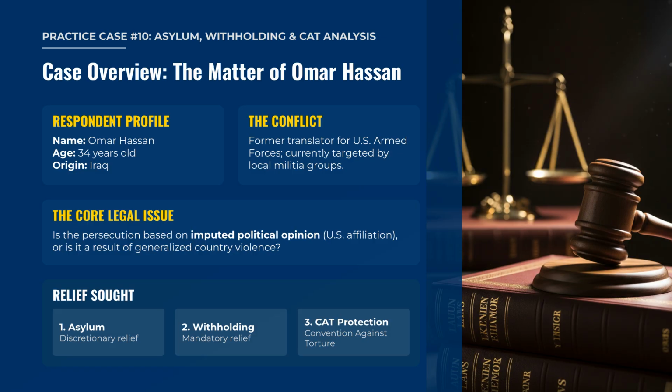Omar, a 34-year-old former translator from Iraq, is currently targeted by local militia. The core legal issue is whether his persecution is based on imputed political opinion or is merely a result of generalized country violence. Omar is seeking asylum, withholding of removal, and CAT protection.